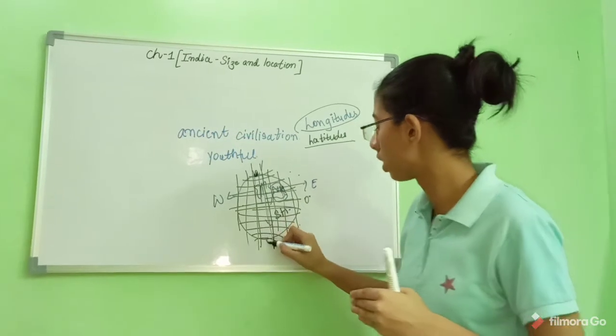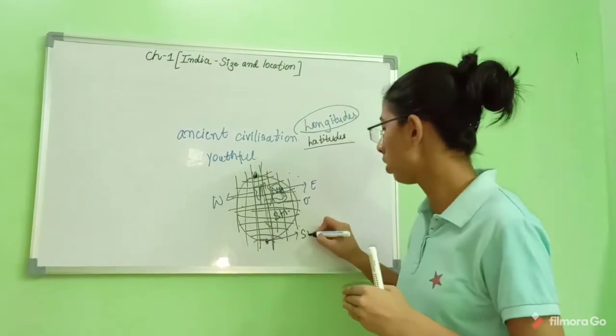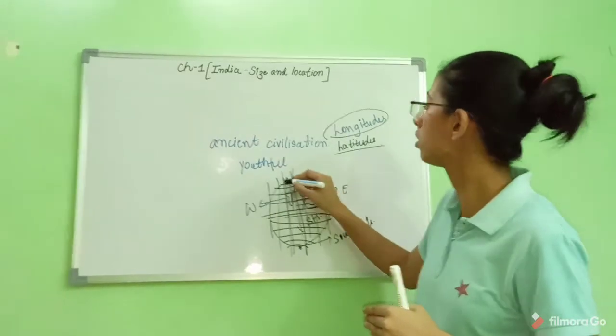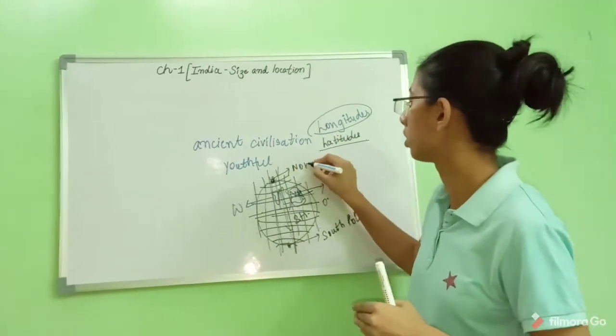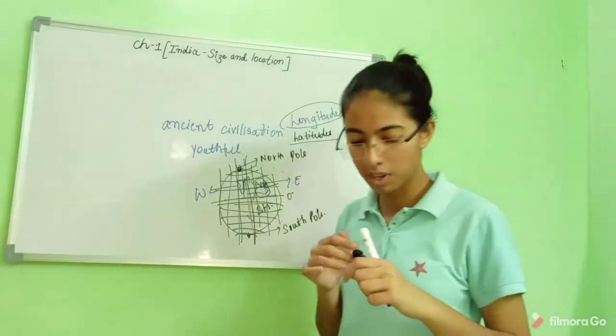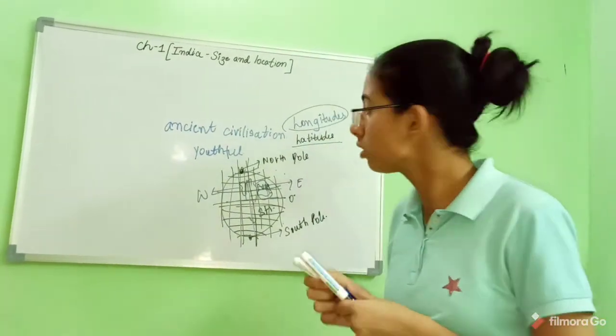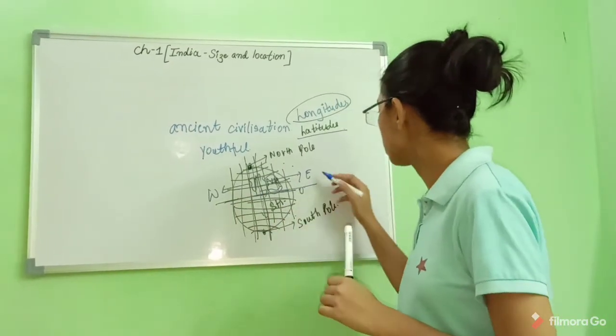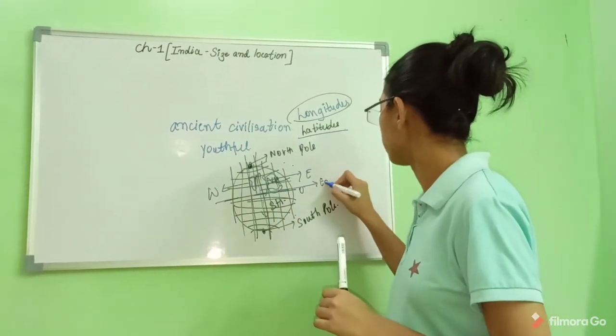These are poles. This is the South Pole, and this is the North Pole. Please be clear with all these things. This is the North Pole, this is the South Pole. Here is the equator. This is the equator.